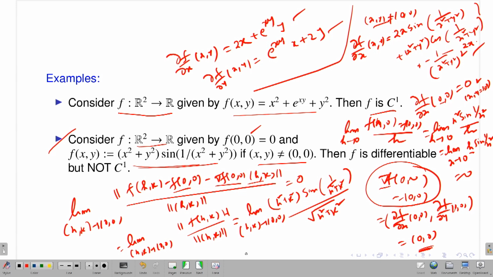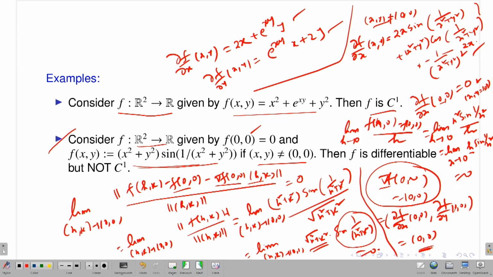So that means I am trying to talk about the limit as (h,k) goes to (0,0) of square root of h square plus k square times sine of 1 by h square plus k square. Correct? Now what is this? Sine of 1 divided by h square plus k square is a bounded function, bounded by 1, and I am multiplying it by the square root of h square plus k square. So this limit has to be 0.